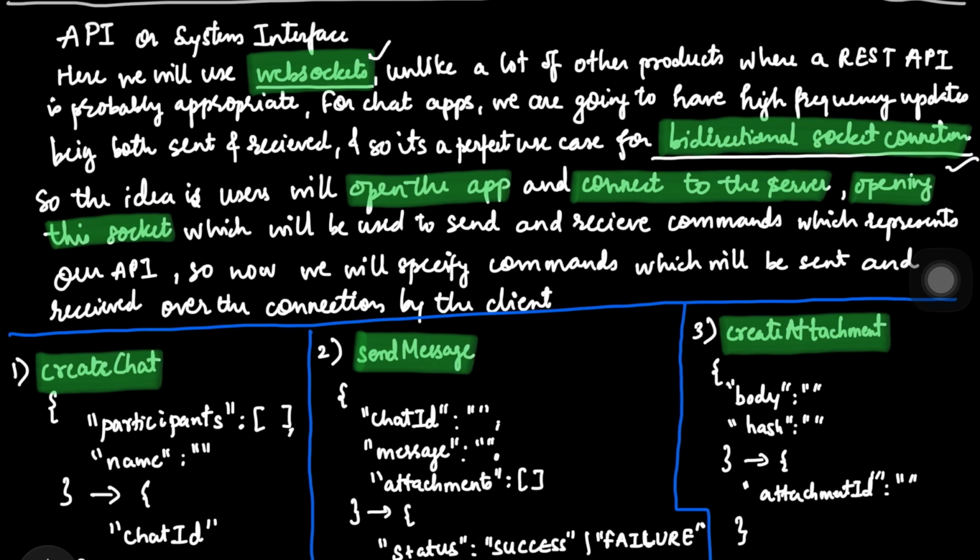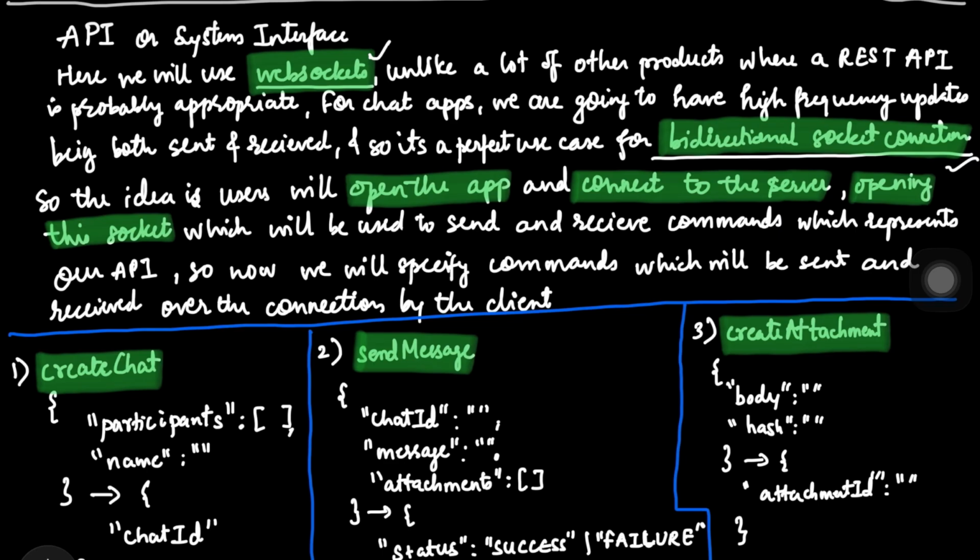So generally in other system design videos, if you would have seen, in this API interface, we design the API endpoints, where we will be having a request model and a response model. But here, as we will be having the communication through WebSockets, the moment you log in, your client tries to have a connection with the server, which is of a type socket. So that will be a WebSocket connection, and then we'll also be deciding upon the commands which we'll be sending through that pipe.